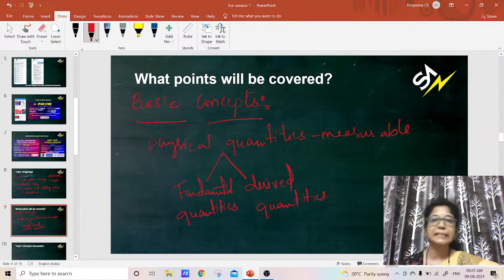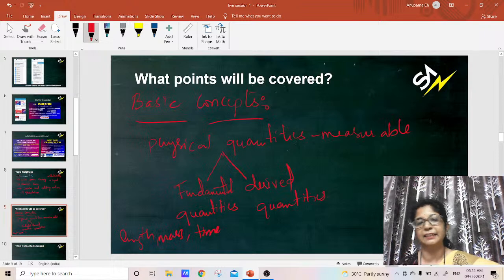Initially there are only 3 fundamental quantities: length, mass and time.